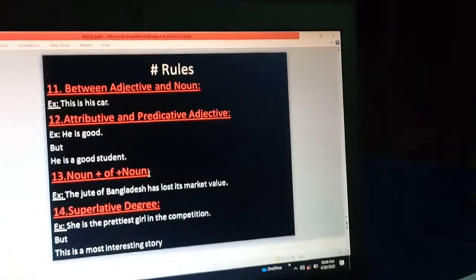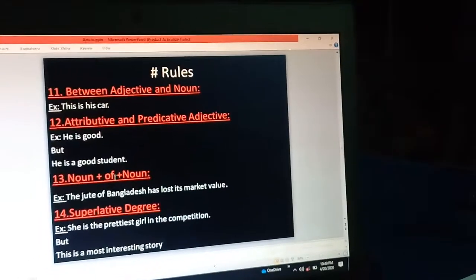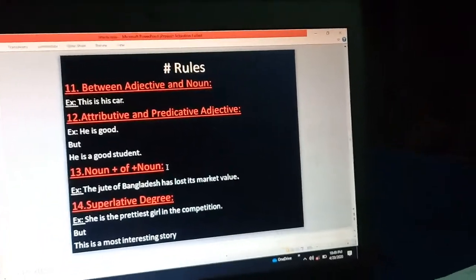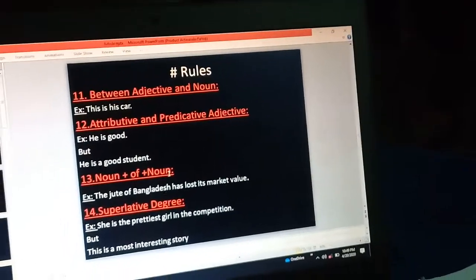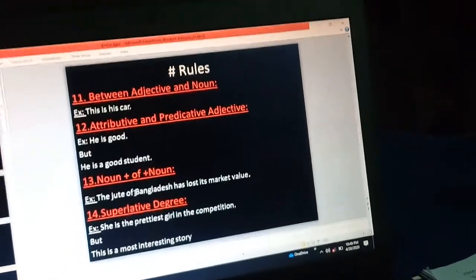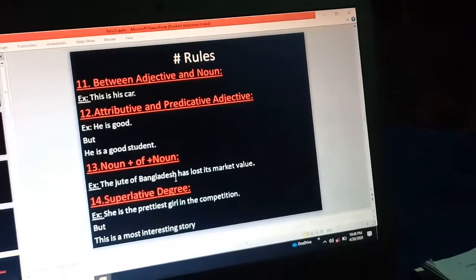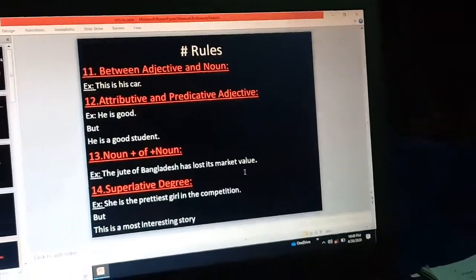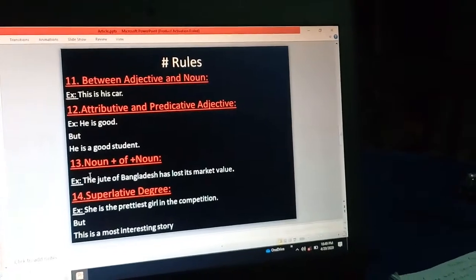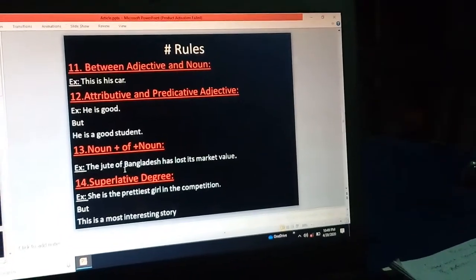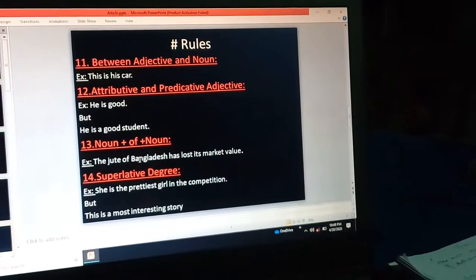Noun plus of plus noun, when we get any structure like this one, before the first noun we use the article the, and before the second noun there will be no article. The jute of Bangladesh has lost its market value. Here before the first noun jute there is the article the, but the second noun is Bangladesh, there is no article.